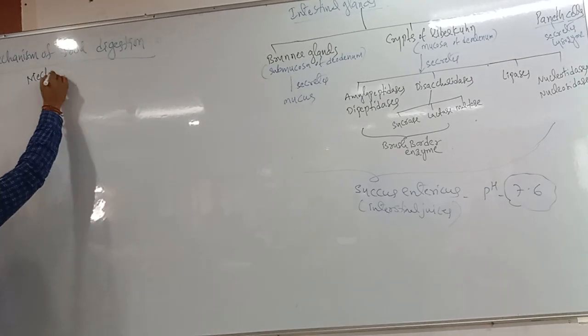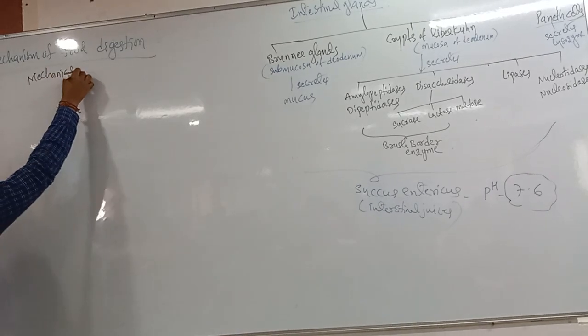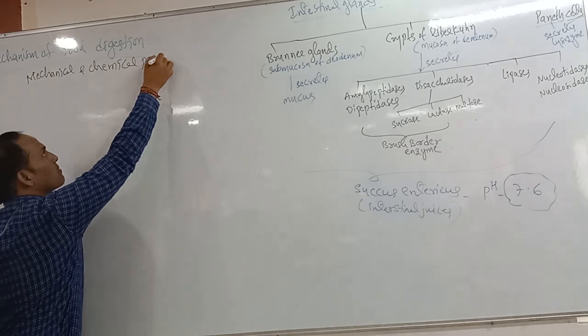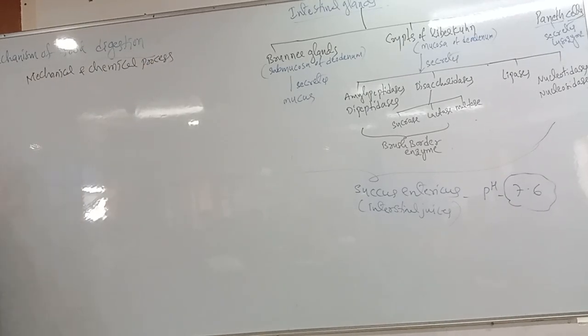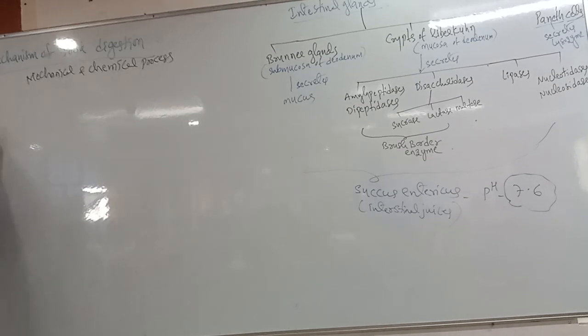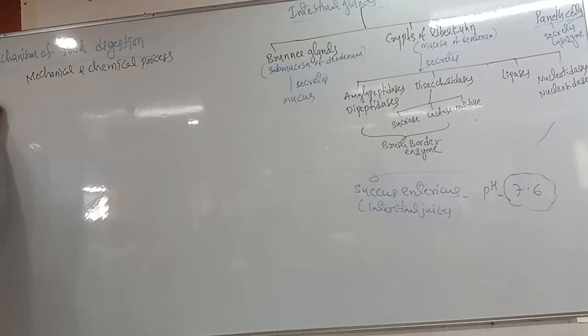Clear? We have to discuss every part of the alimentary canal where food digestion takes place.